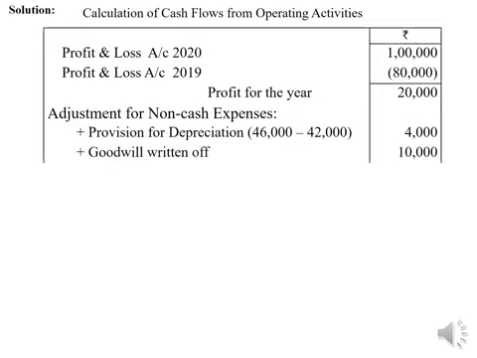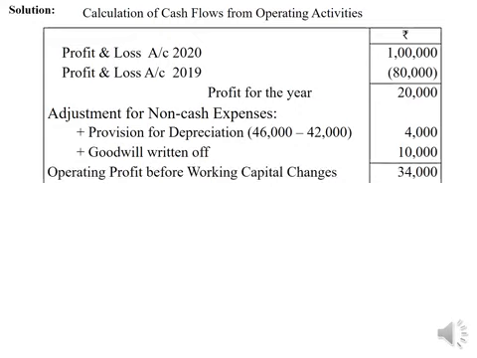Goodwill difference of rupees 10,000 is there, therefore it should be treated as written off, and while calculating cash flows from operating activities we have to add back that item. Then it gives the operating profit before working capital changes rupees 34,000.